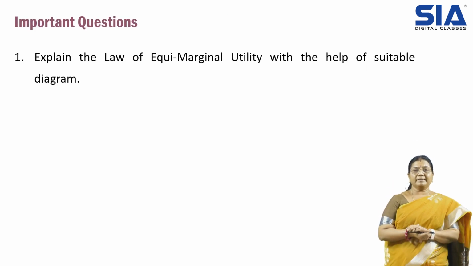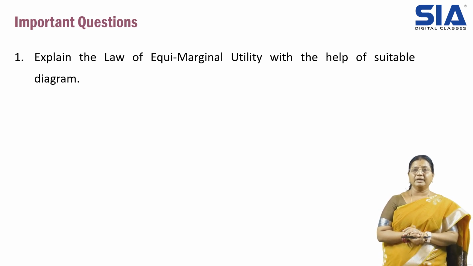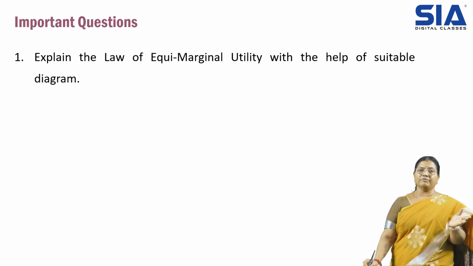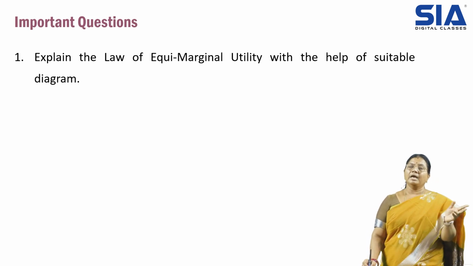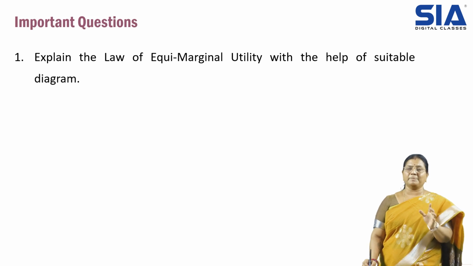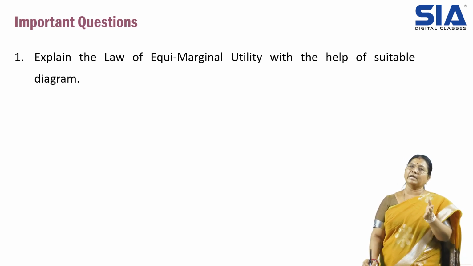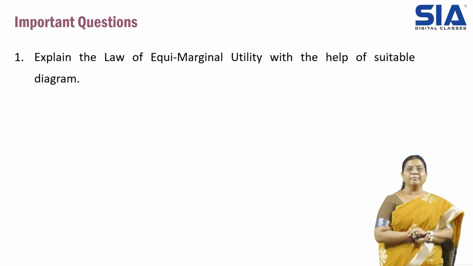The question expected from this topic is: explain the law of equimarginal utility. Of the two laws, the law of diminishing marginal utility from the previous video and the law of equimarginal utility, one is expected for sure. When writing in the exam, you have to write along with the graph, table and example, and also mention the assumptions, exceptions and limitations of the law, which is very important.